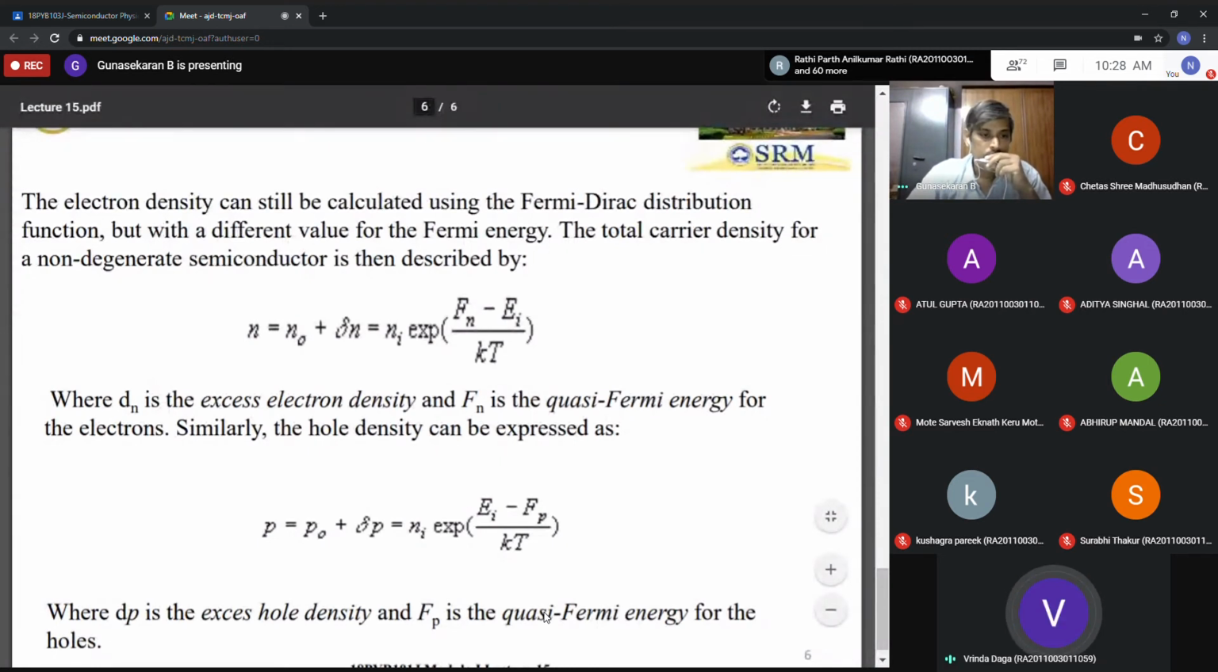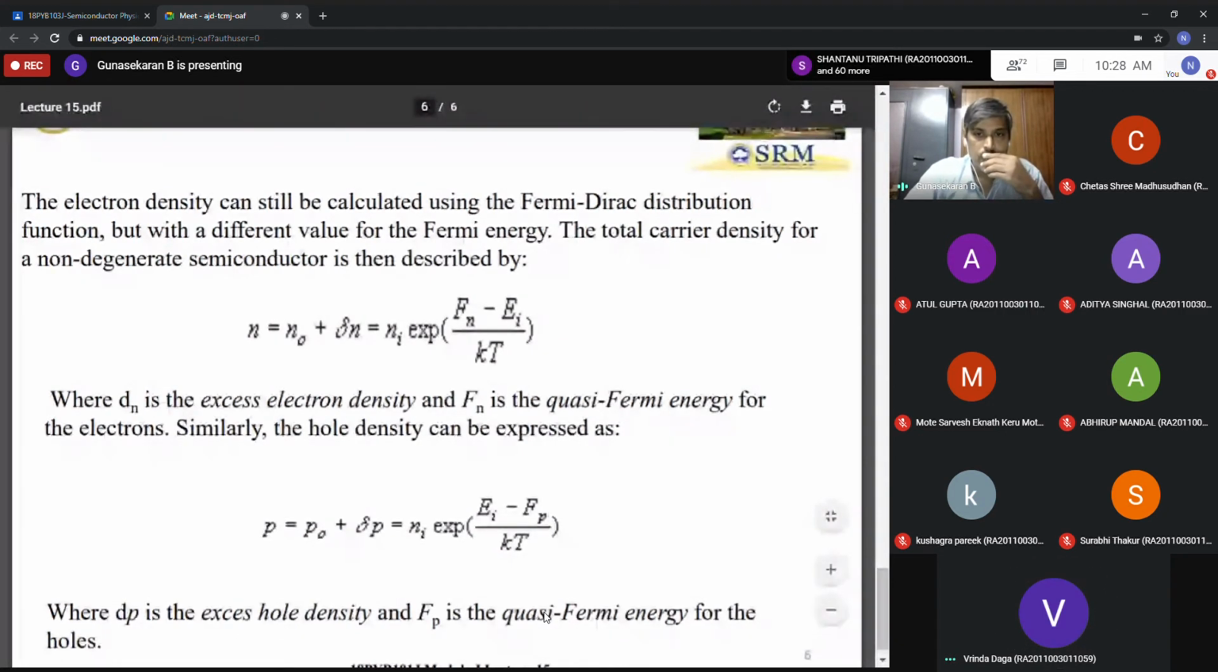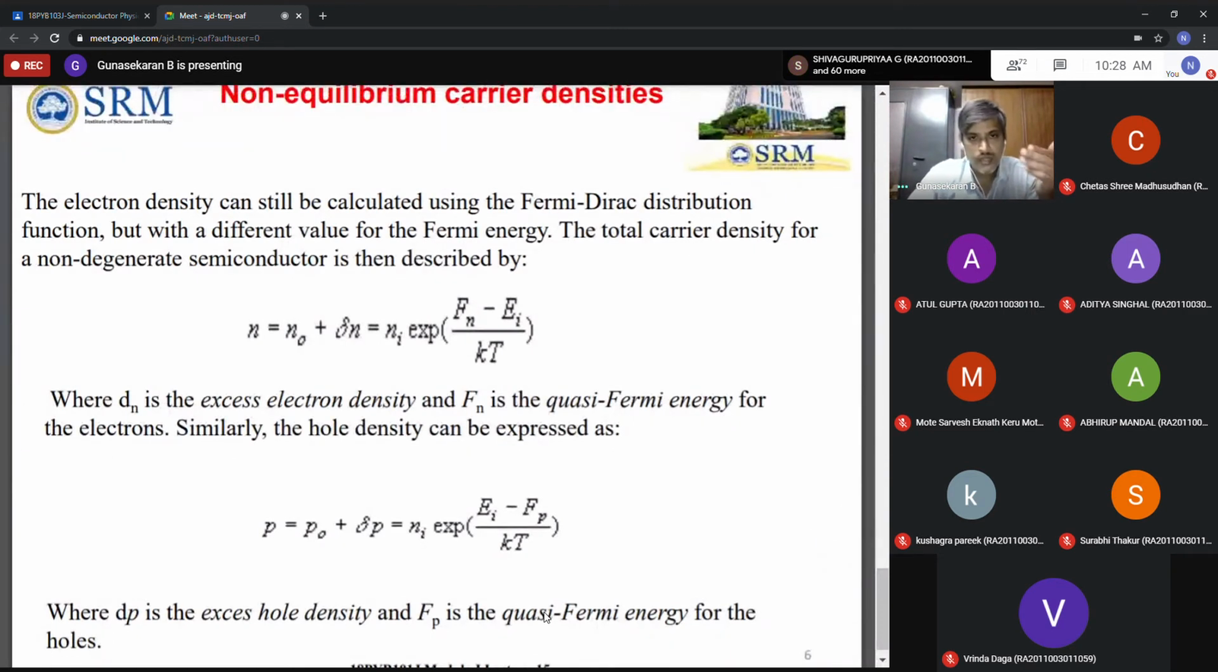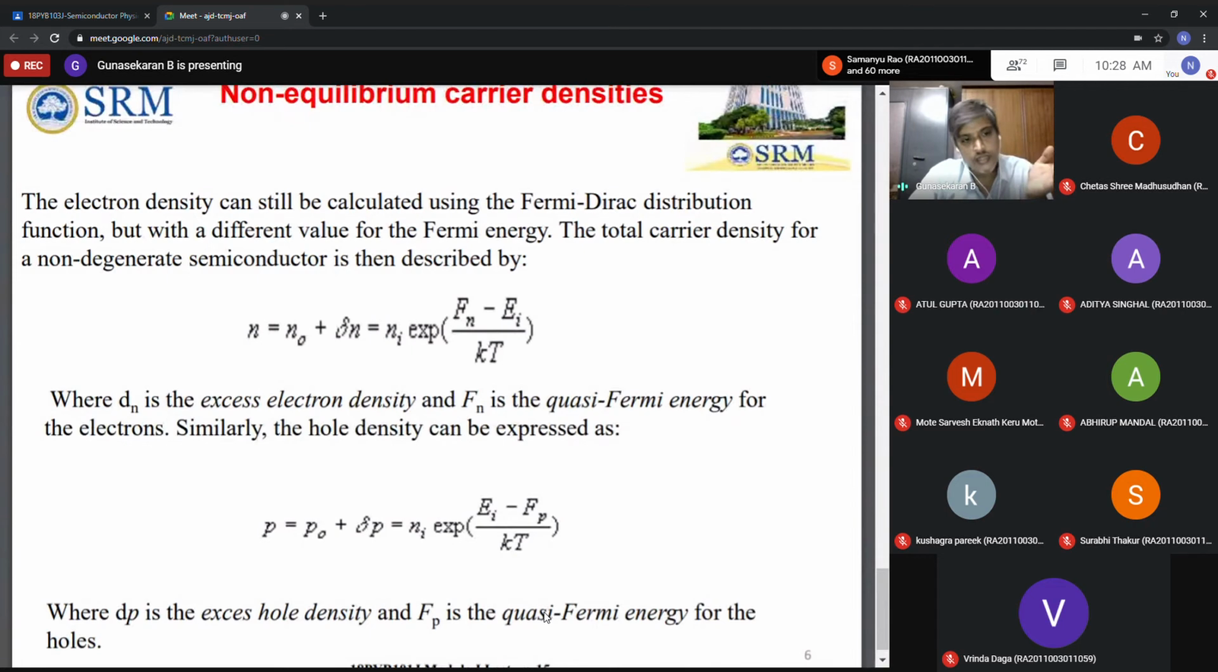Sir, can you explain this again? Which one? Sir, about this equation. See, these two equations give the total carrier density after doping. So what about your electron and hole concentrations? Are they still equal or entirely different after doping? Different. How do we calculate those carrier densities? That is given by this equation, the total carrier density for the non-degenerate case, for electrons and holes.